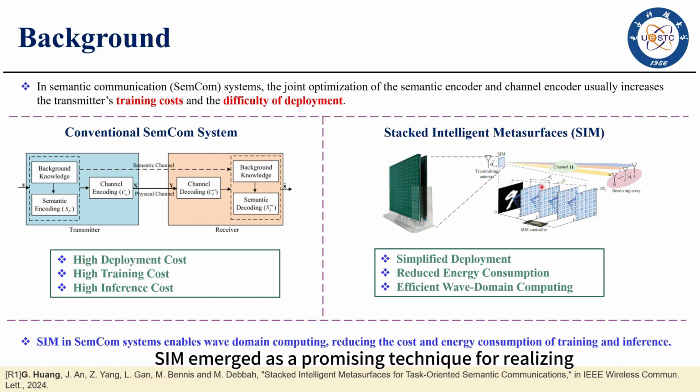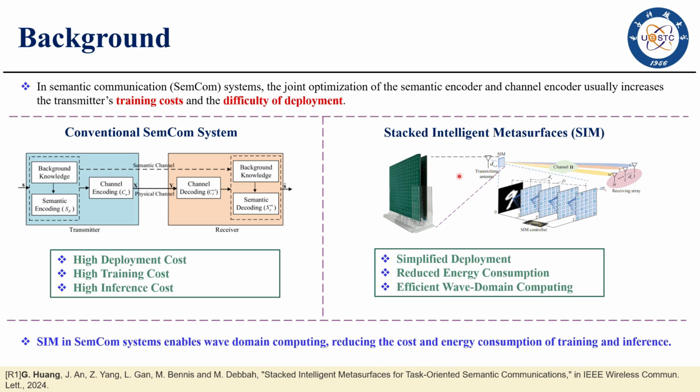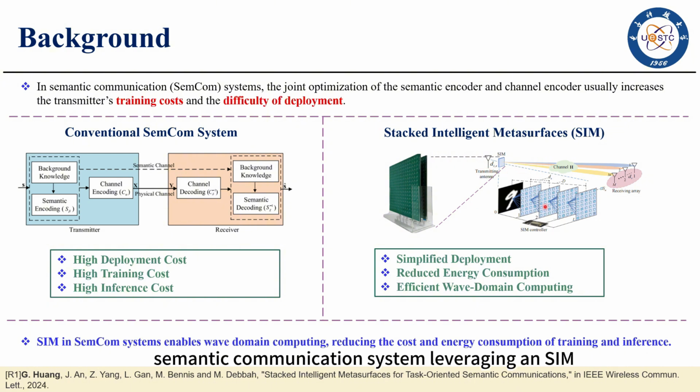Recently, SIM has emerged as a promising technique for realizing fast and efficient wave domain computation, which can reduce the cost and energy consumption of training and inference. In addition, the SIM consists of multiple tightly stacked static metasurface layers, each of which consists of many low-cost meta atoms. Moreover, the SIM can be deployed in front of the transmitting antenna. Against this background, we examine an image recognition task-oriented semantic communication system leveraging a SIM.